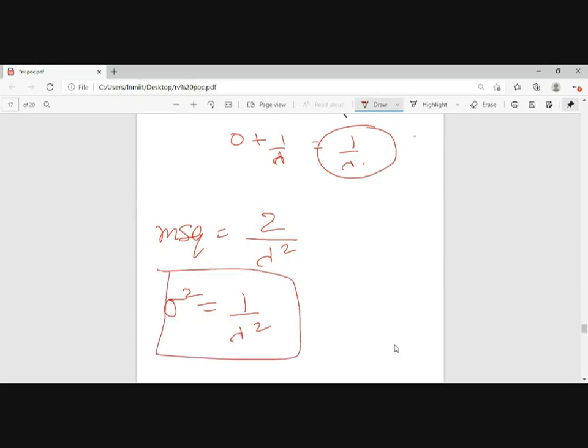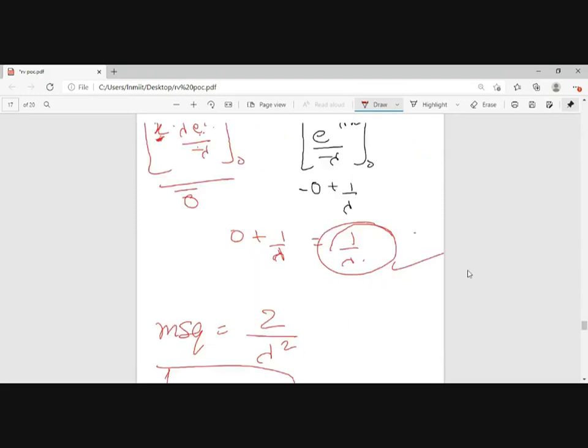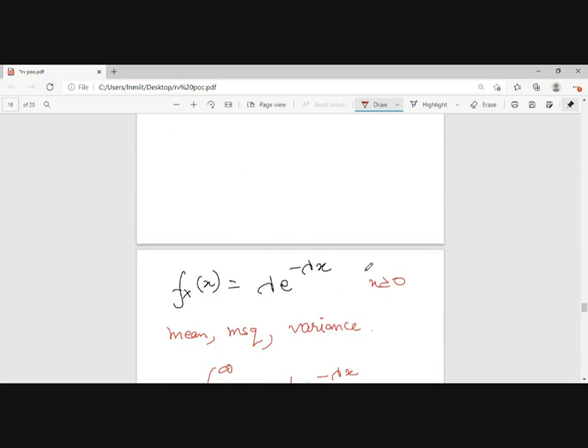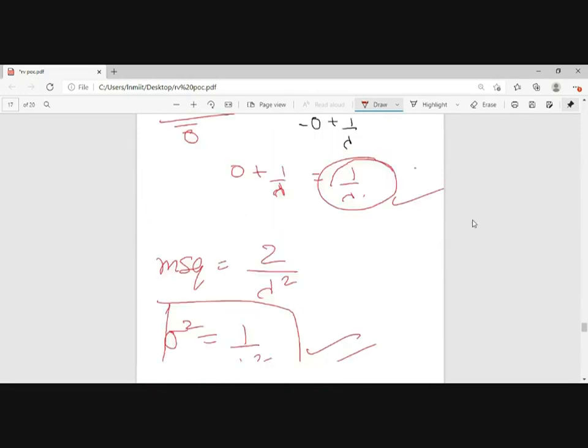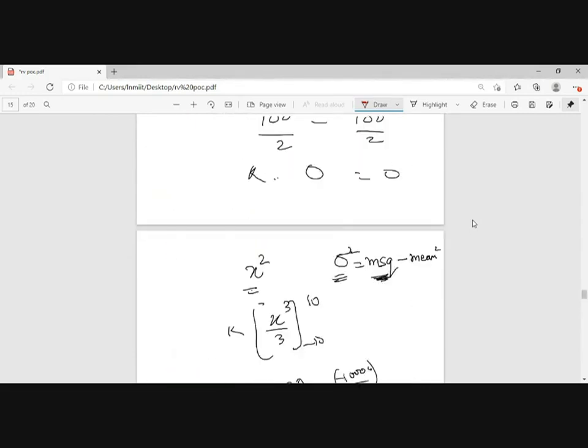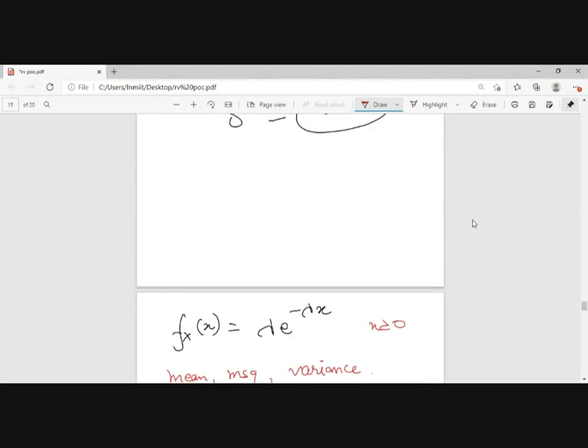Always remember this. This is also a general function, its mean is this and its variance is this. We will use it later in many places. That is why this is an important function, lambda e to the power of minus lambda x. Try to solve this. Okay, so I am stopping here.